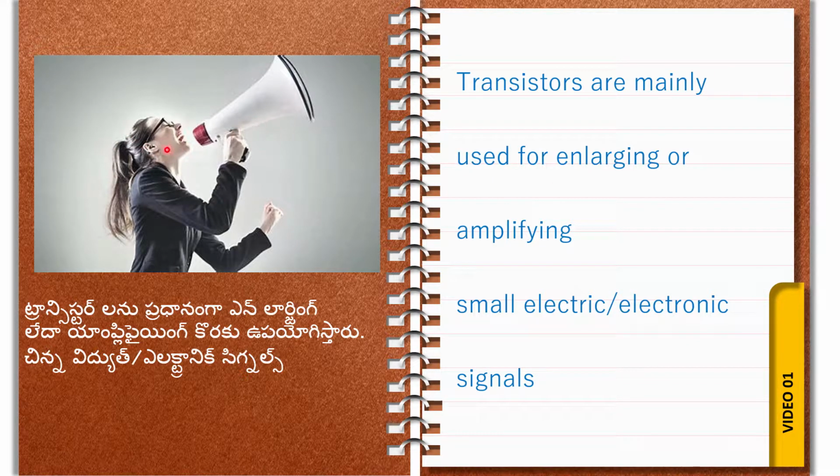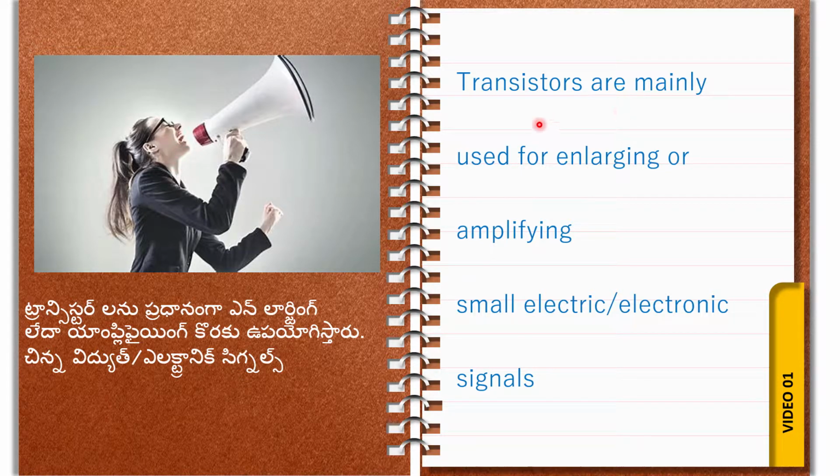If you speak with a low voice, the amplified loud voice will come out from the speaker, right? This is called amplifying. Transistors are used for enlarging your voice, your electronic signal, your electric signal.